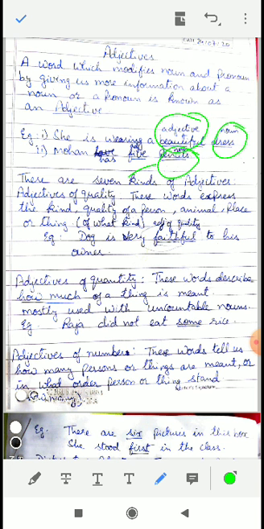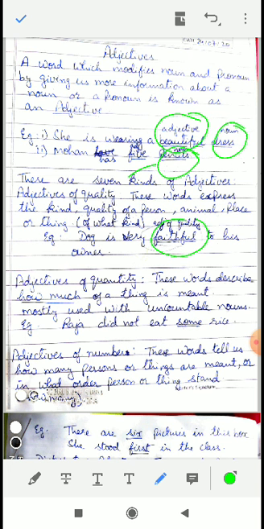Now let us see the example. The dog is very faithful to his owner. Here the quality of the dog is given: faithful. So this faithful is an adjective of quality. Let us take another example. The man is wearing a black coat. What type of cloth is the man wearing? The man is wearing a black coat. So here black is the adjective of quality.